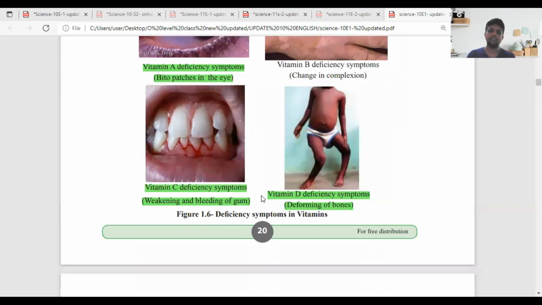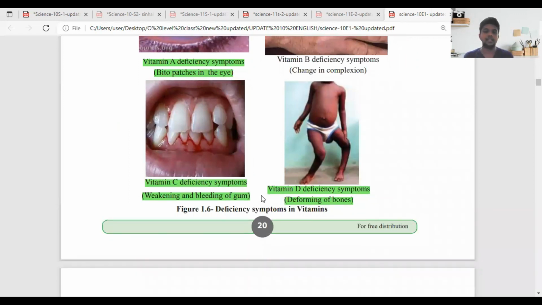When it comes to the vitamin C deficiency symptoms, weakening and bleeding of the gums. The gums become weak and bleeding can occur.